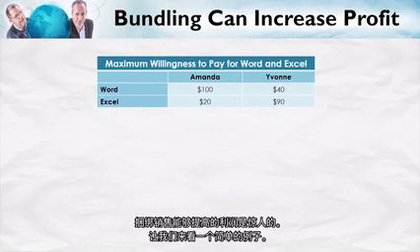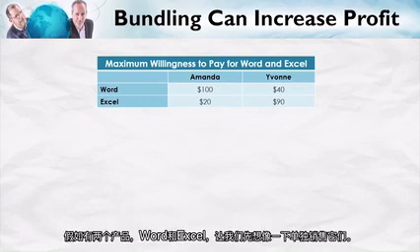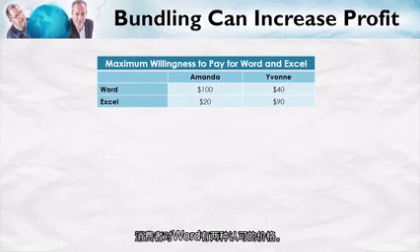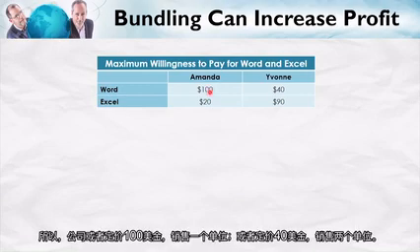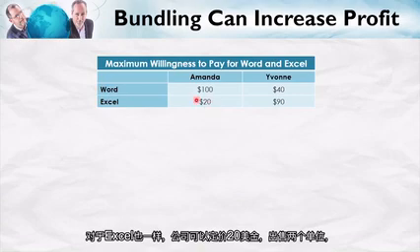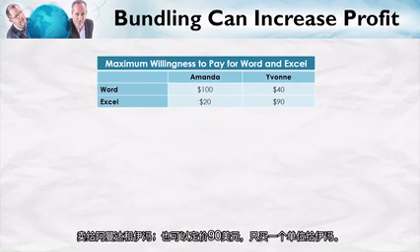It's surprising how much bundling can increase profits. Let's look at a simple example. Suppose there are two products, Word and Excel, and let's imagine selling them at first individually. For Word, it's pretty clear that there are only two sensible prices. Amanda values Word at $100, Yvonne only at $40. So either the firm should price at $100 and just sell one unit, or price at $40 and sell two. Same thing for Excel. Either the firm should price at $20 and sell two units, both to Amanda and to Yvonne, or sell at $90 and sell just one unit to Yvonne.